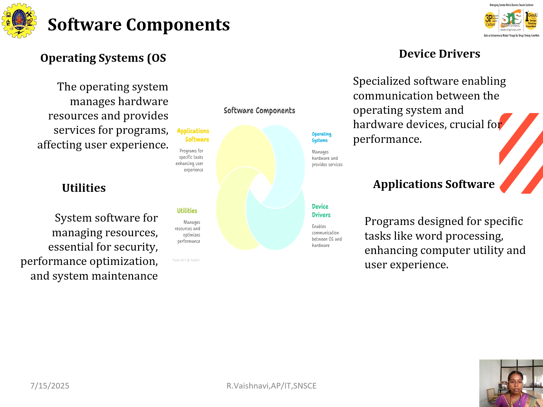And then system software components. Here we have four software components: operating system, utilities, device drivers, and application software. The operating system manages the hardware and provides the services. Device drivers enable the communication between the OS and the hardware. Utilities manage the resources and optimize the performance. Fourth one will be the application software, the programs for specific tasks and enhancing the user experience.